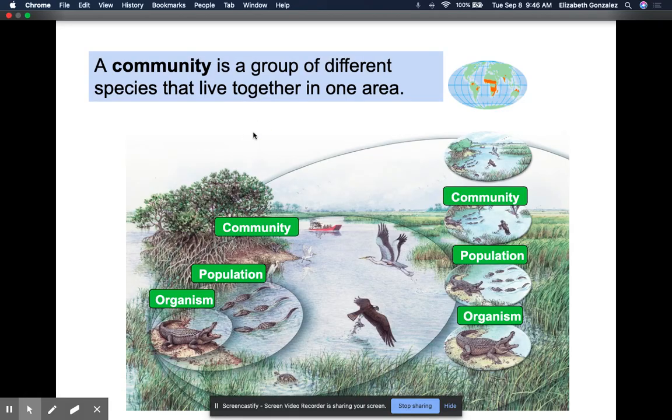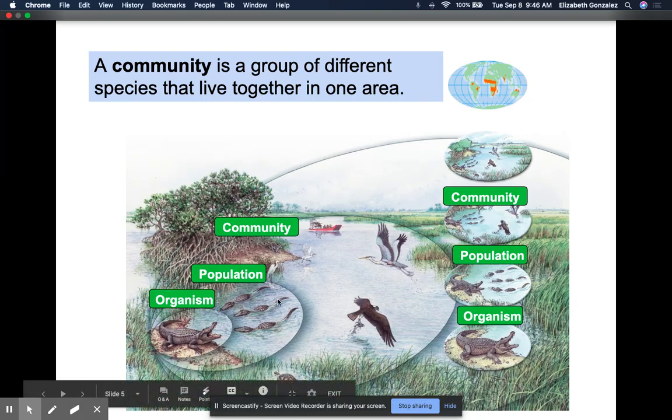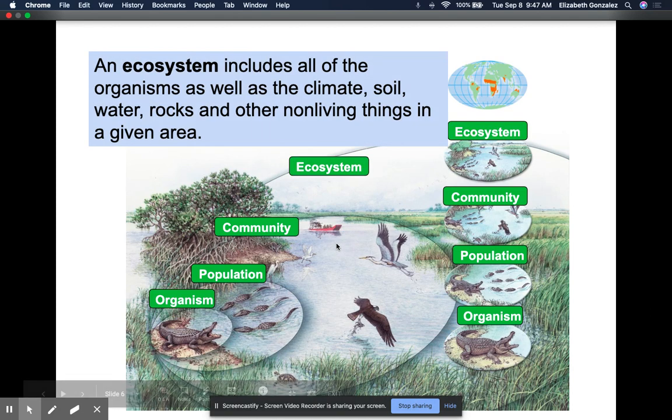Next, we look at a community. So a community is a group of different species that live together in one area. So now we're looking at the alligators, we're looking at the eagles and the fish, and all of the different types of birds as well. An ecosystem includes all of the organisms as well as the climate, the soil, the water, the rocks, and other non-living things in a given area. So when we look at an ecosystem, it's an area that has a specific climate, it has specific soil, and it has certain organisms that live in that area that are adapted to that system, okay?